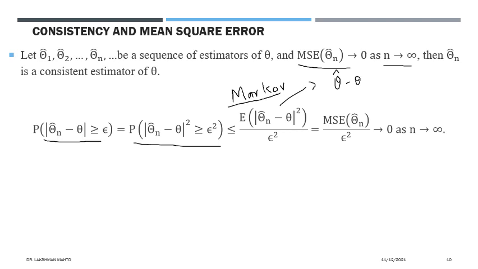So it becomes the expectation of the squared deviation of the estimator. What does it talk about? It is actually talking about the variance of the estimator, from the definition of variance.